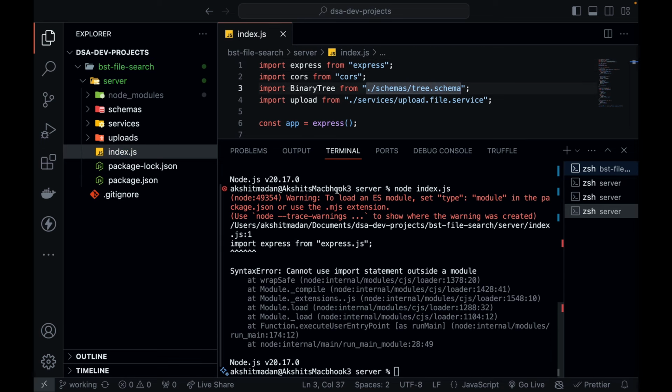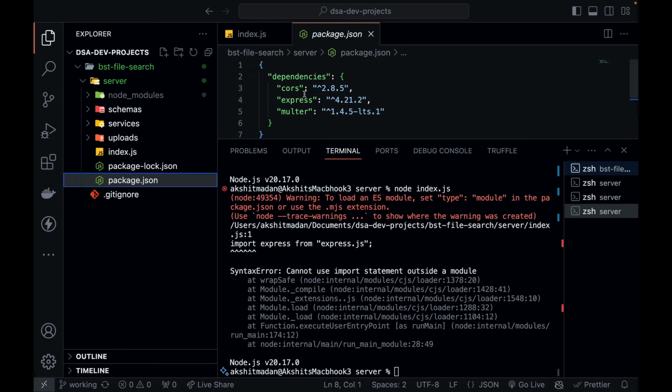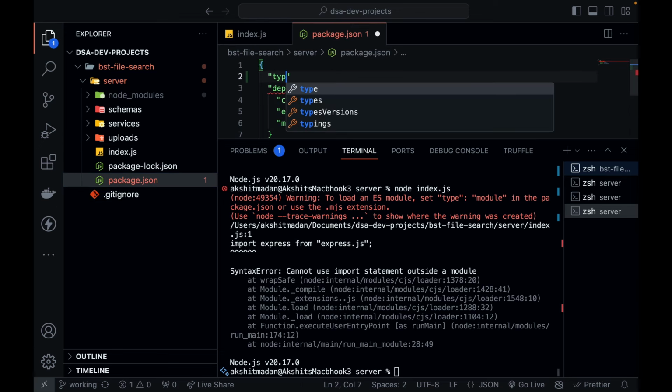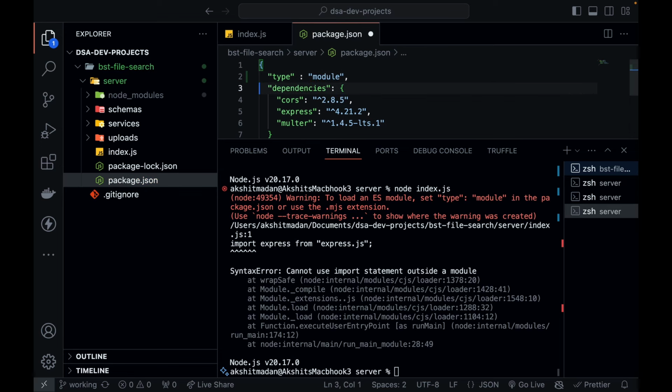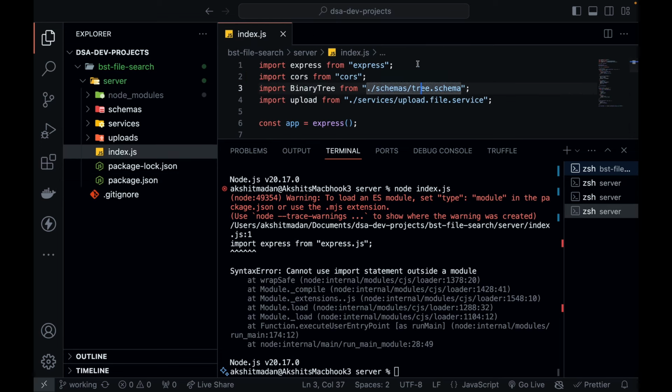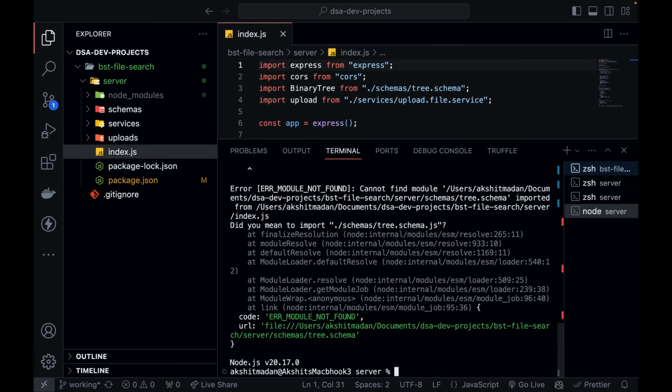Okay, so warning to load an ES module, type module. I think this is the issue. So let's go to package.json, and over here you need to just define type, and this type will be module. Save it and again hit node index.js.